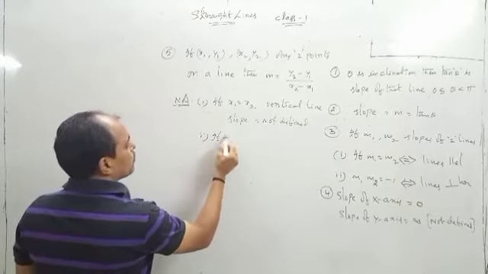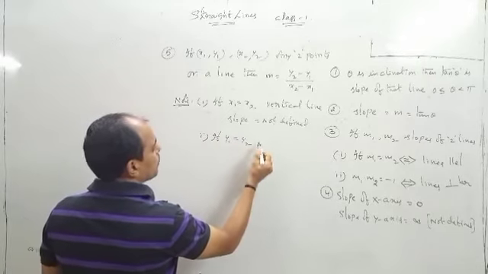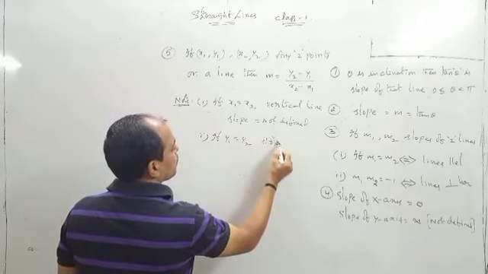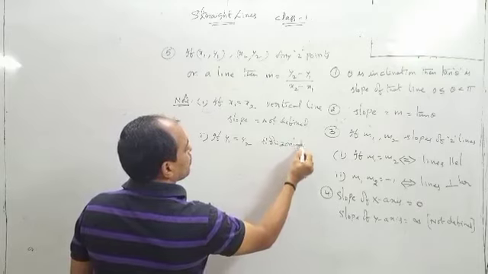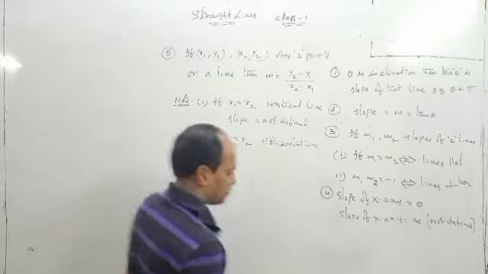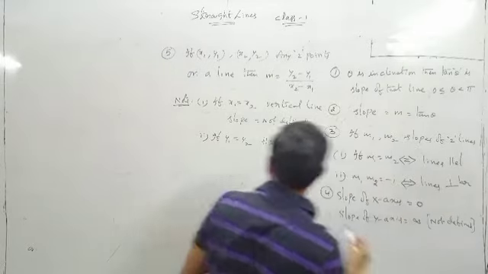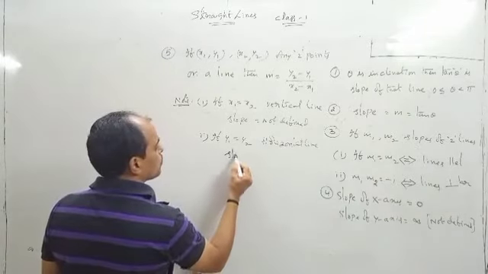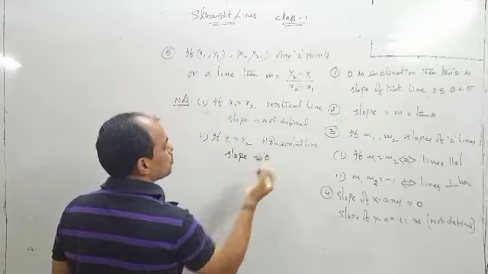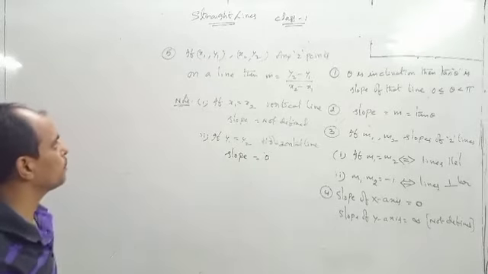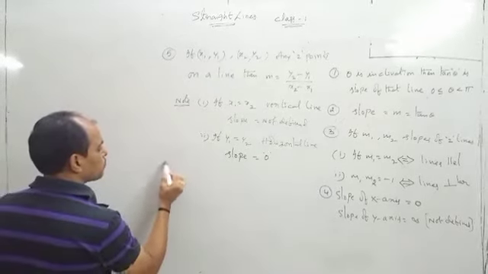If y1 is equal to y2, it is a horizontal line, and the slope is 0. Okay. Next point.